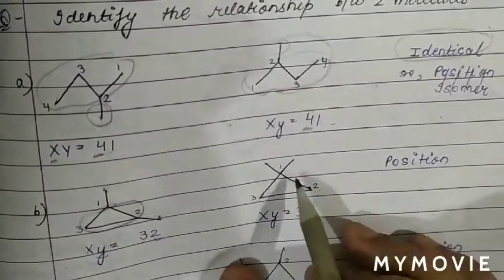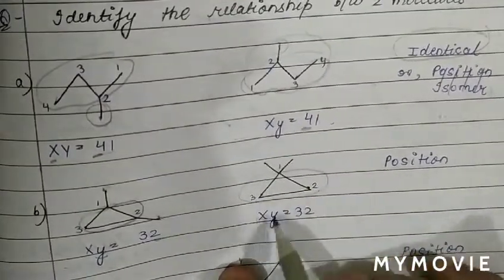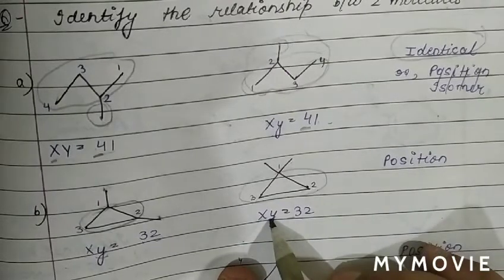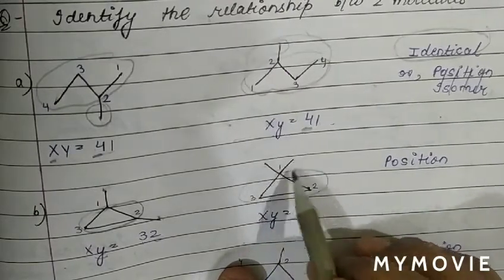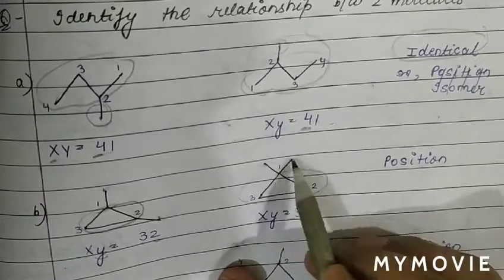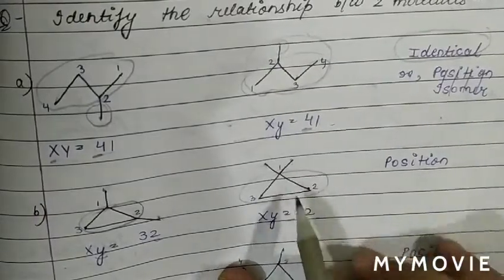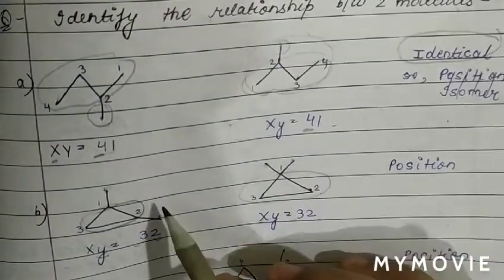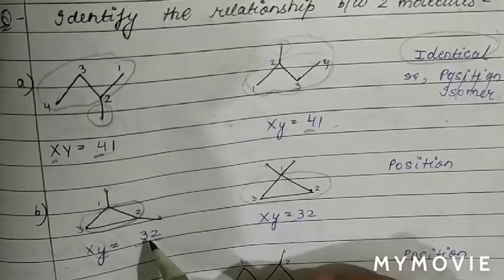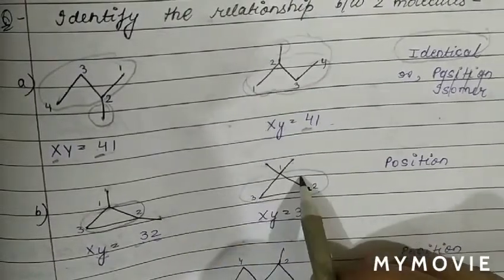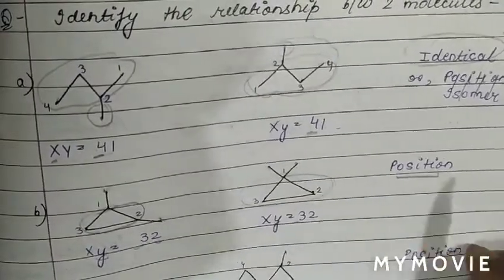Now see, the number of carbon atoms in the main chain is 3, so X is 3. How many side chains are there? 2 side chains are there starting with carbon, so Y is 2. So for these two isomers the XY number is the same but the IUPAC name is different. As the XY number is the same but the IUPAC name is different, therefore these are position isomers.